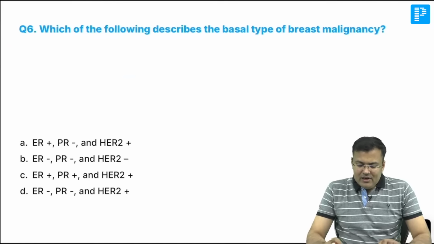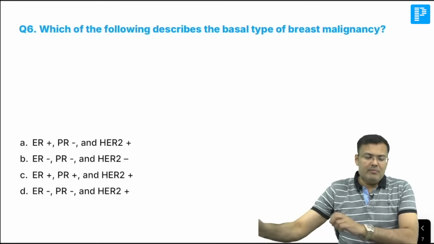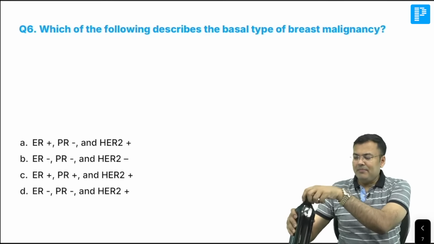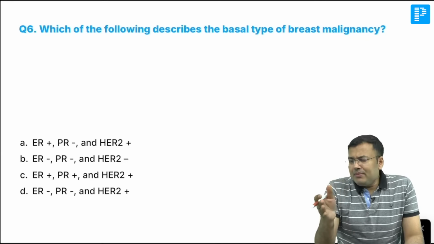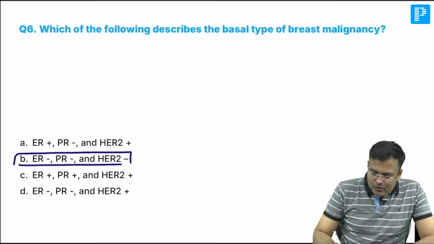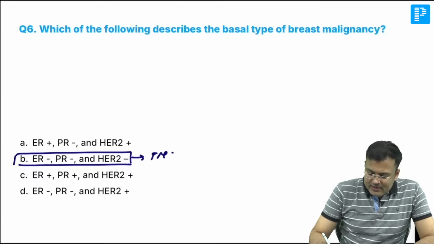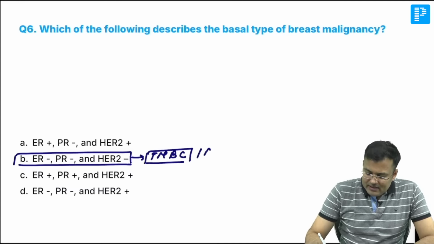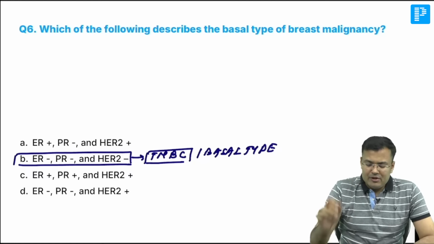Next, very easy. Which of the following describes the basal type of breast cancer? What do you mean by basal type of breast cancer? Basal type is very easy. This is triple negative breast cancer. And if it is triple negative, all these are negative: ER negative, PR negative, HER2 negative. So this is triple negative breast cancer, also known as TNBC, right? This is also known as basal type. Quickly, I am going to discuss the types of breast cancer.